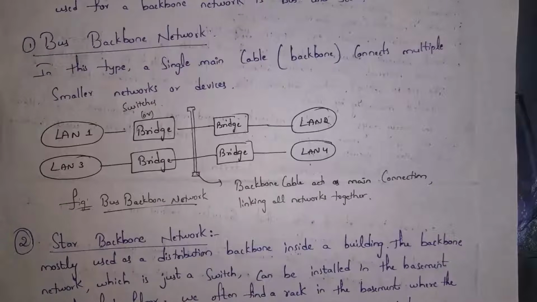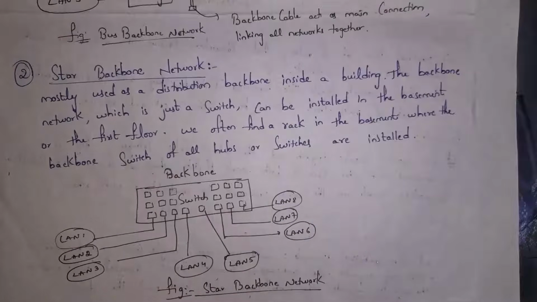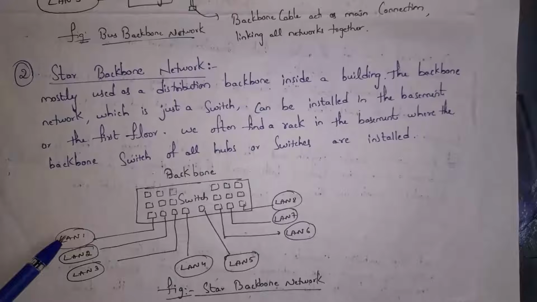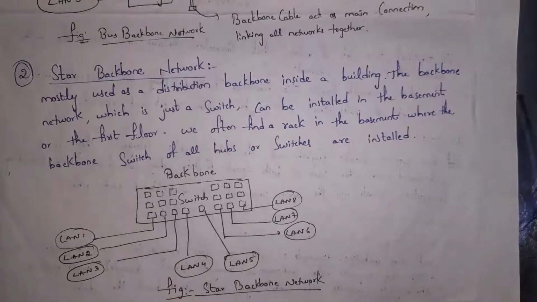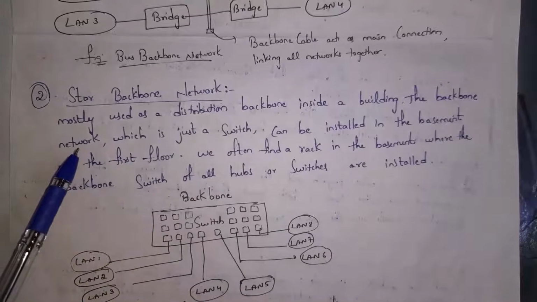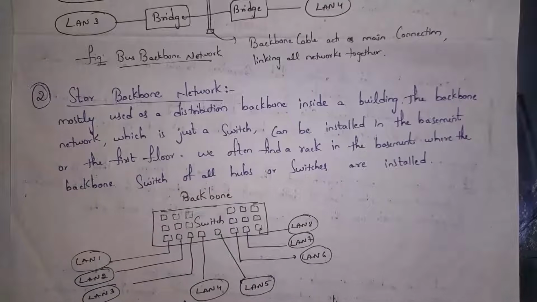And second one is star backbone network. Guys, we will use star backbone network mainly inside a building. For example, there is one building. In that building, each floor contains computer labs. Computers in all these floors want to communicate with each other. So all are connected to one device called a switch. So this floor 1, floor 2, floor 3, and so on. Computers in all these floors are connected to one central device called a switch, where the switch acts as backbone. The backbone, which is a switch, can be installed in the basement or on the first floor, where we connect all computers to the switch. So all computers can communicate with each other on different floors.